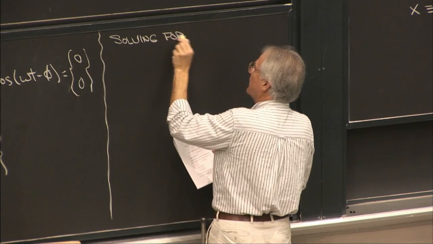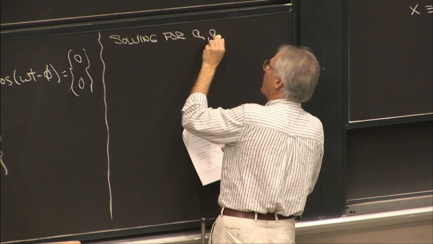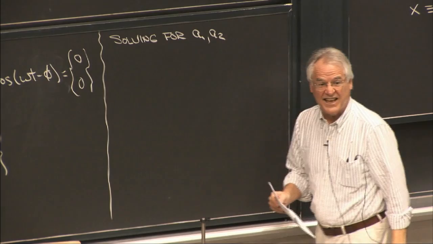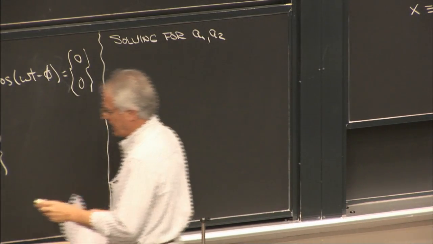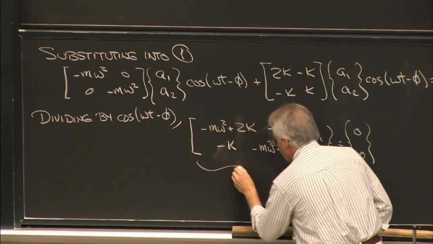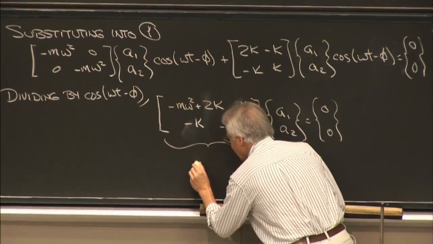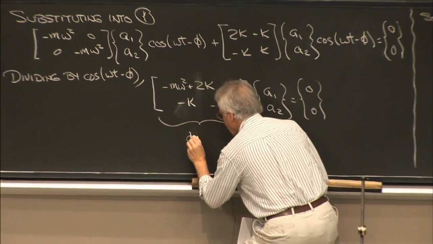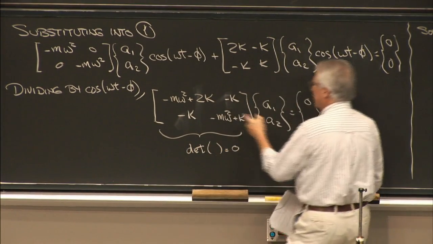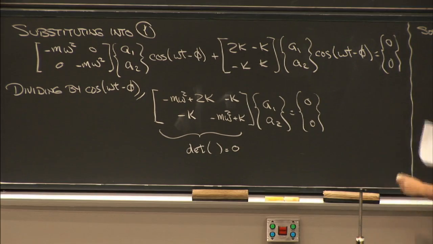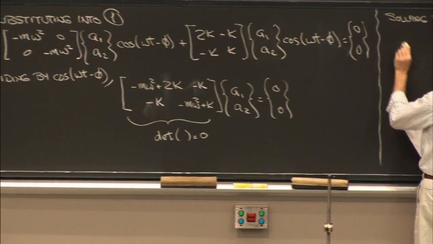what we're basically going to do is solve for A1 and A2. That's the game we're playing here. All righty? And if you recall from your math course, the determinant of this has got to equal 0. All righty? So let me simply repeat it here.